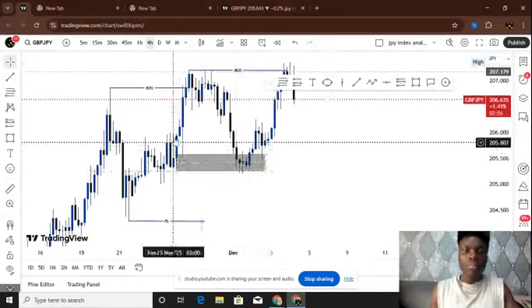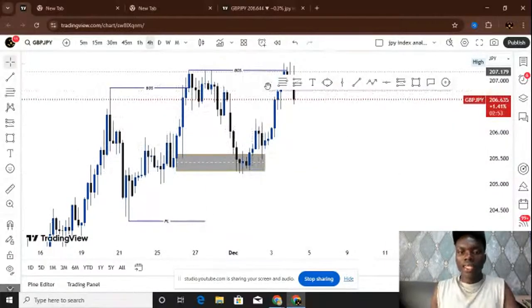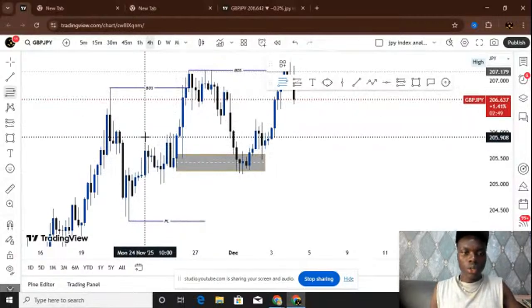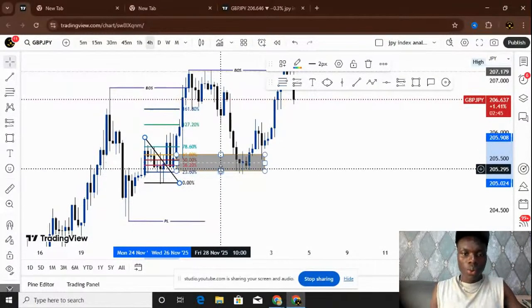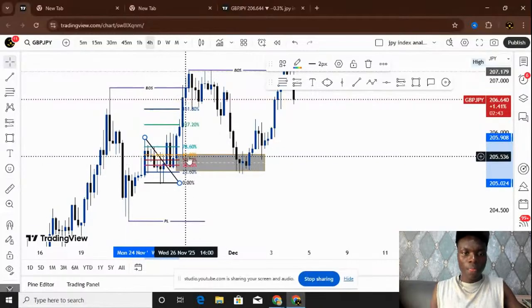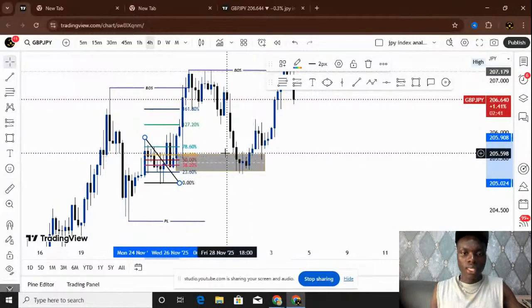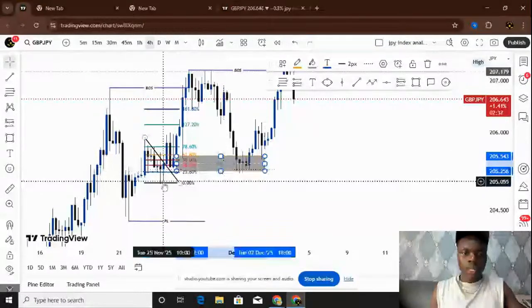So if I still want to get in on an early trade here, this is what I will do. This is also a break of structure. That's internal structure. I'm going to use the internal structure, and we can see using the internal structure, we are getting the same place as our buy zone. So that's what it is here.